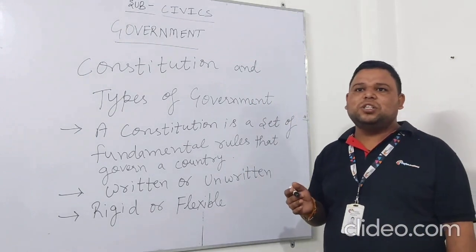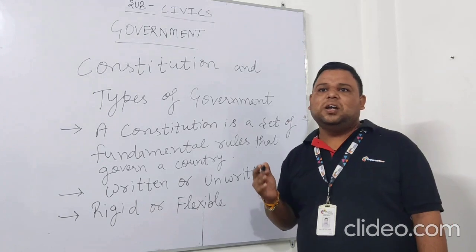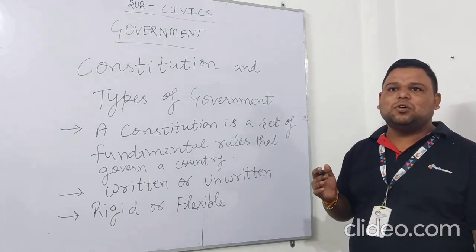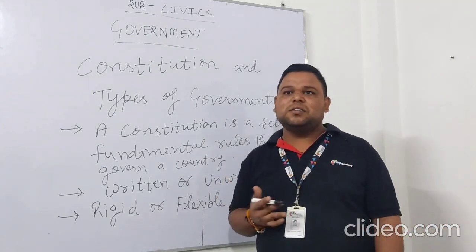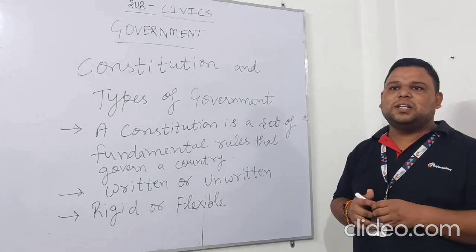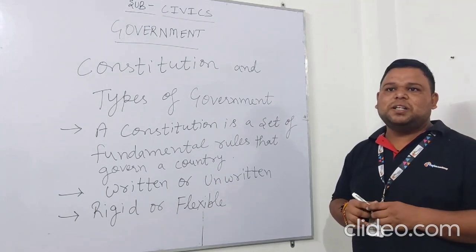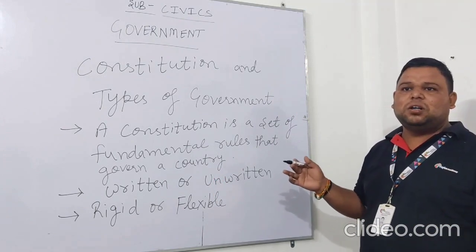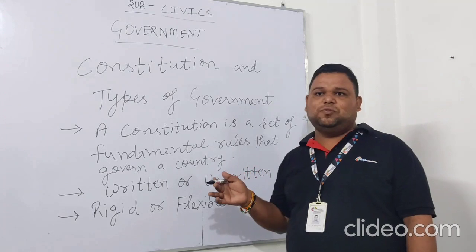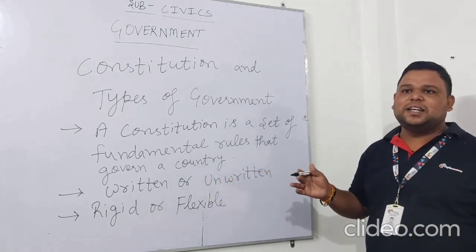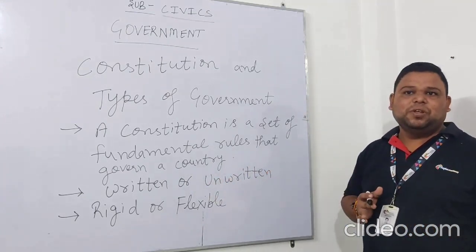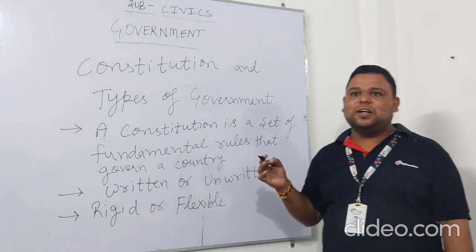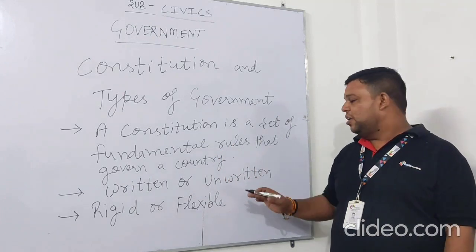An unwritten constitution does not have any single document containing the rules of the government. It comprises unwritten customs and conventions, laws passed by the parliament, or judicial decisions. A unitary government may have a written or unwritten constitution. For example, Britain has an unwritten constitution, while France has a written constitution.